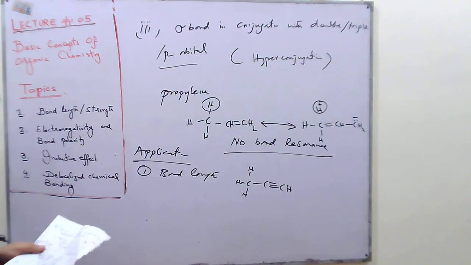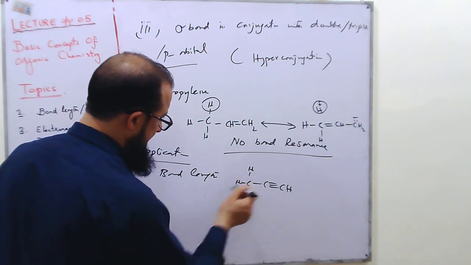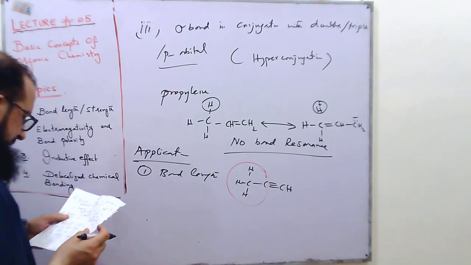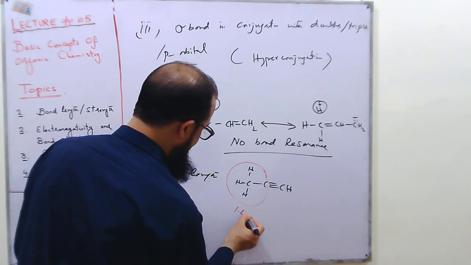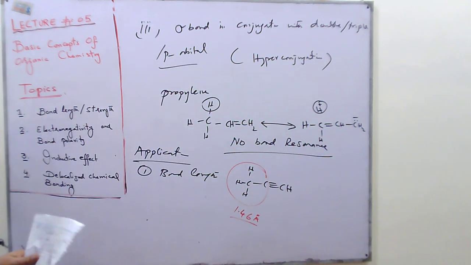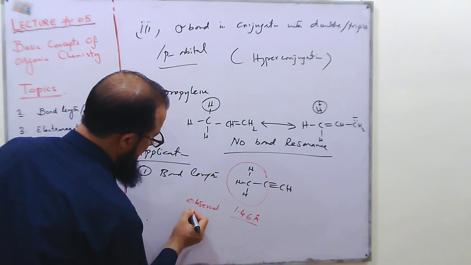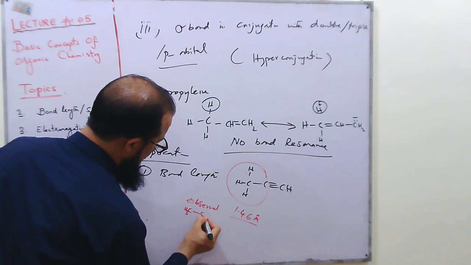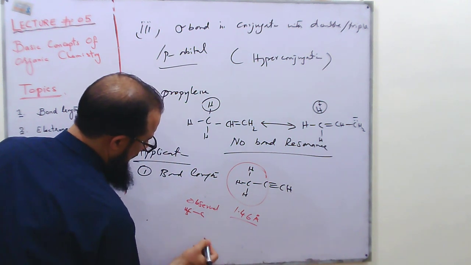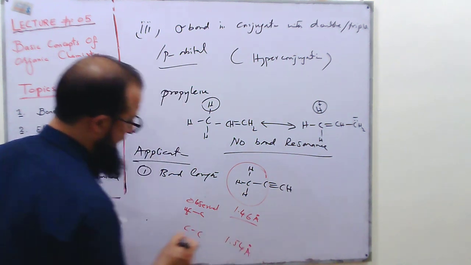The observed CH3-C bond length is 1.46 angstrom, which is less than the carbon-carbon single bond, that is 1.54 angstrom.